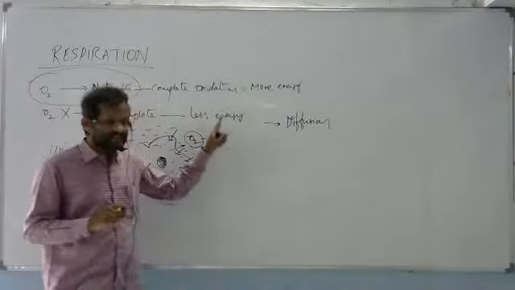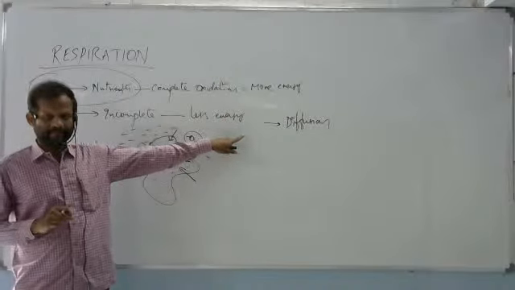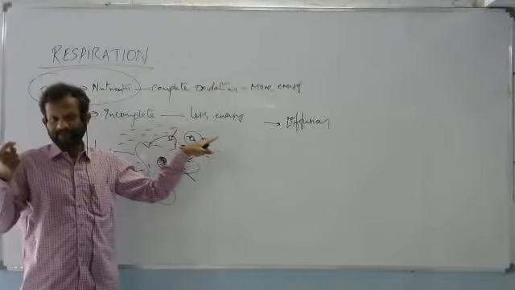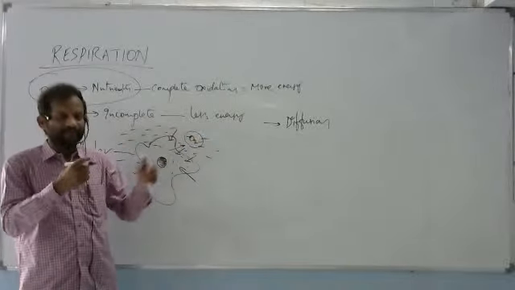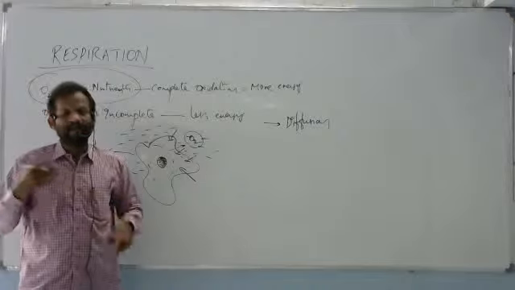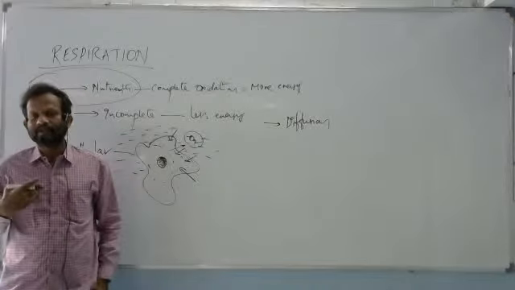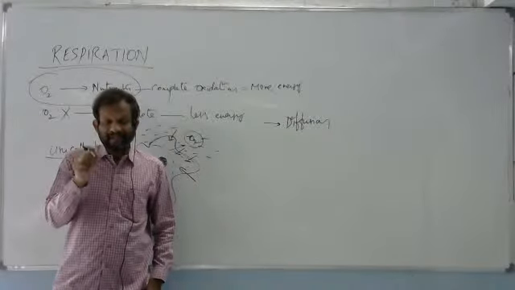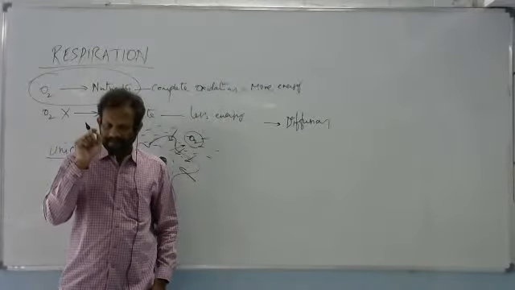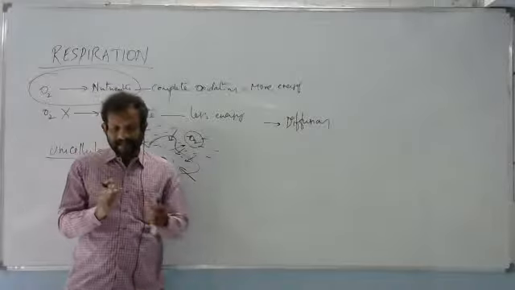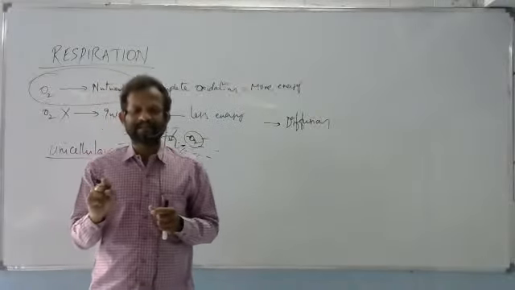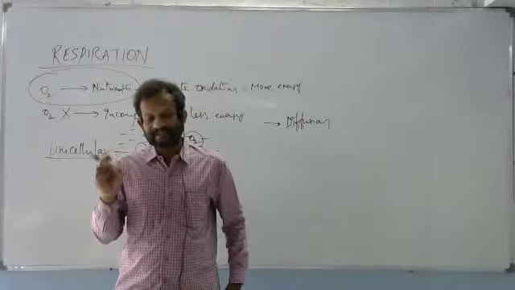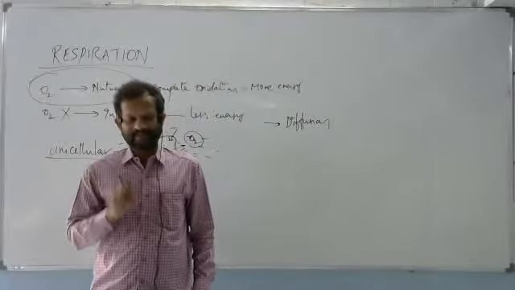If we depend upon diffusion for oxygen, it may take some hours for oxygen to diffuse from the outer surface of the skin up to the heart or the intestine or some other organs. So that much time is not available. That cell must get oxygen every fraction of a second. That oxygen must be available for the cells.